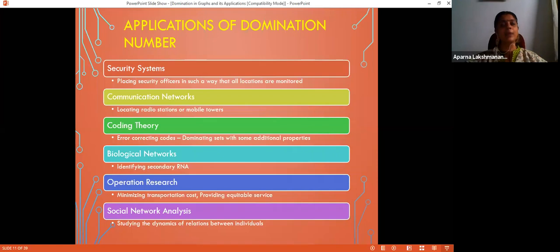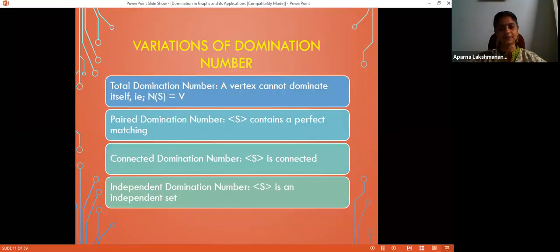In some cases, you may not want to transmit the information in one step. In 5 steps, can you transmit the information to all? In such a case, we are finding a kind of distance domination number. In distance domination, say in 2-distance domination, a vertex can dominate its neighbors and its neighbors' neighbors. That is, it can dominate all vertices which are at a distance less than or equal to 2 from the original vertex. So, in social network analysis, in that way, domination number is applied.